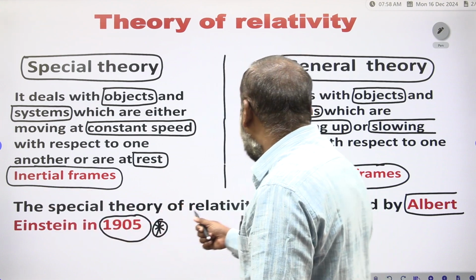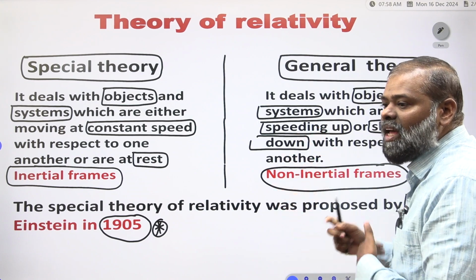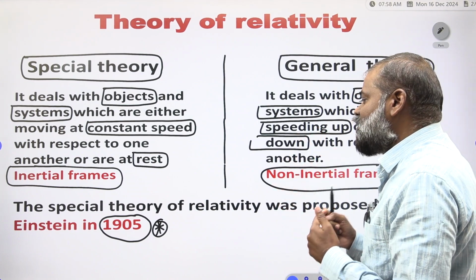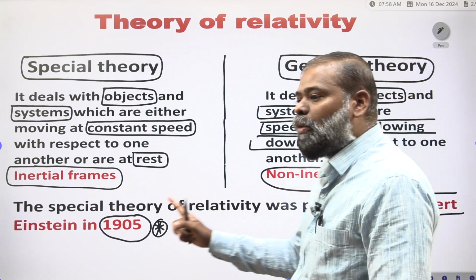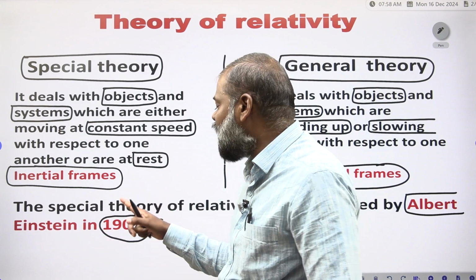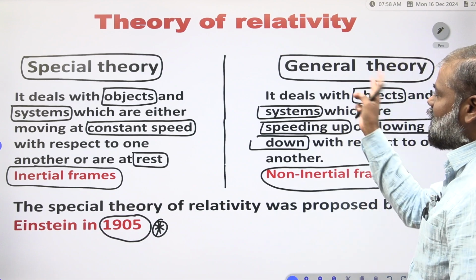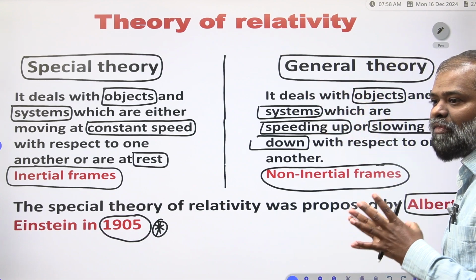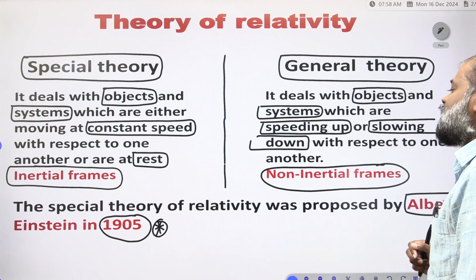The special theory of relativity was proposed by Albert Einstein in 1905. Who proposed this? Albert Einstein. When? 1905. Clear? This is the theory of relativity. The theory of relativity is of two types. One is the special theory, another one is the general theory.